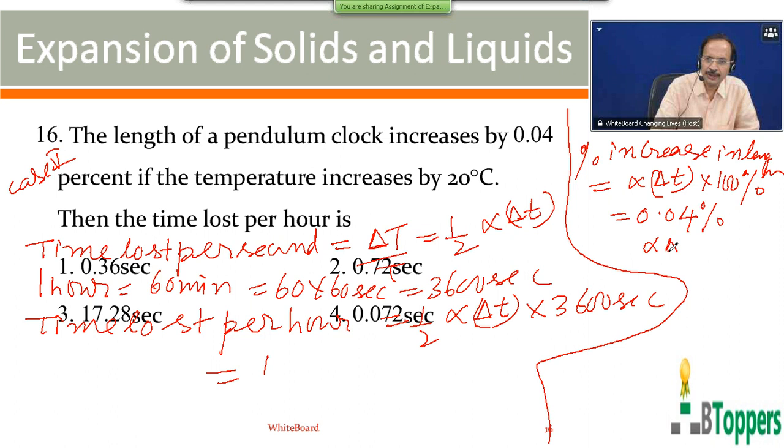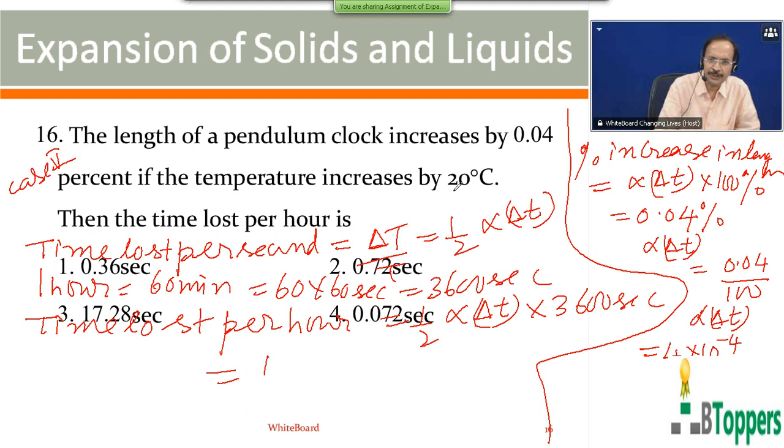Therefore, alpha into delta T can be written as 0.04 by 100. That means fractional change in the length. Alpha into delta T gives you the fractional change in length, that can be written as 4 into 10 power minus 4.